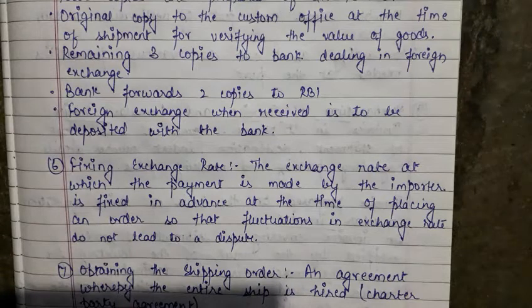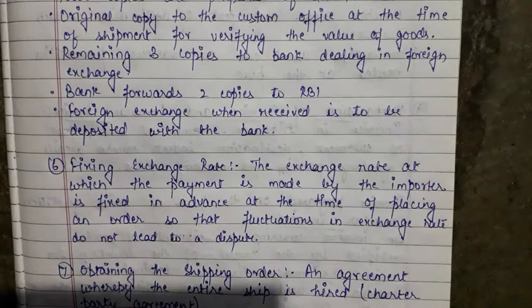Now the 6th point is fixing the exchange rate, because you know that exchange rates are fluctuating according to the rates that are going on in the market. So the exchange rate at which the payment is made by the importer is fixed in advance at the time of placing an order, so that fluctuation in exchange rate does not lead to a dispute. They already fix it in advance when they are placing an order, so that doesn't create a problem later.